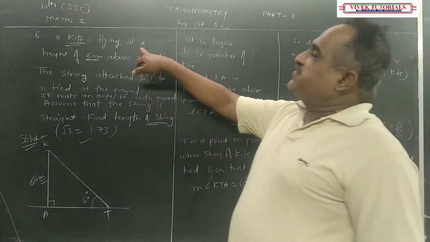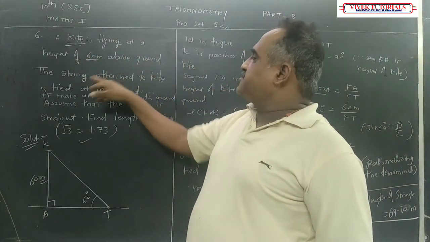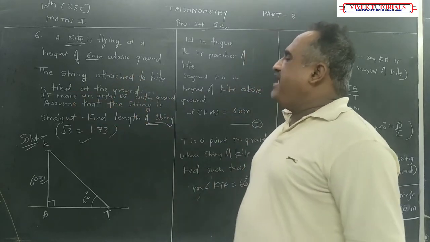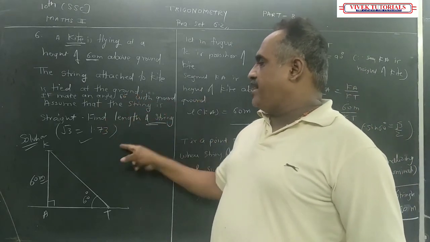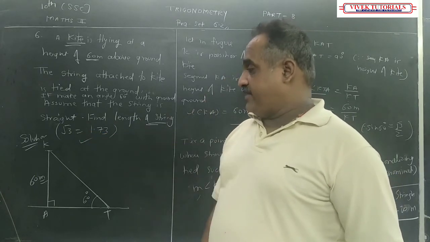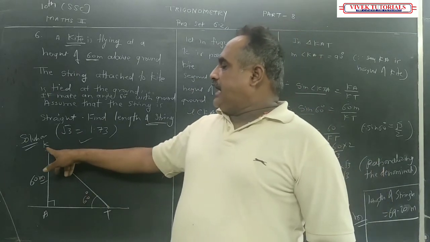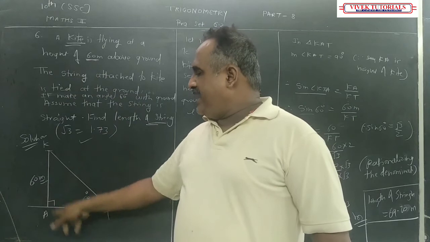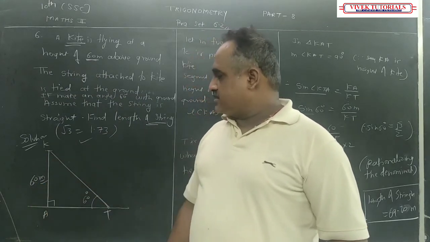I'll repeat it. A kite is flying at the height of 60 meter above the ground. The string attached to the kite is tied at the ground. If it makes an angle of almost 60 degree with the ground, assume that the string is straight. Find the length of the string. And the value of root 3 is given as 1.73. What I did, I drew a figure. K is the position of the kite, and its height is given, so KA is the height of the kite from the ground. It is 60 meters.